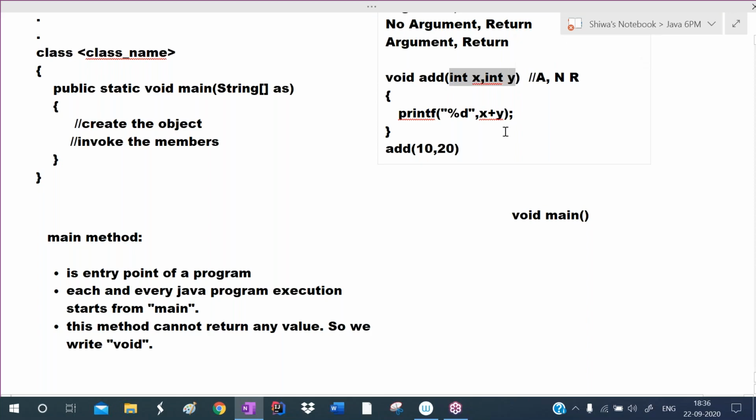Again, in the OOPs concepts, in the objects and classes chapter, we will discuss clearly what a parameter is, what is the use of it, and how many ways there are to define a method. Just for understanding purposes, to get an idea about main, I'm explaining now. Try to understand.